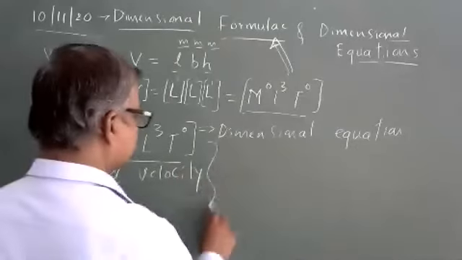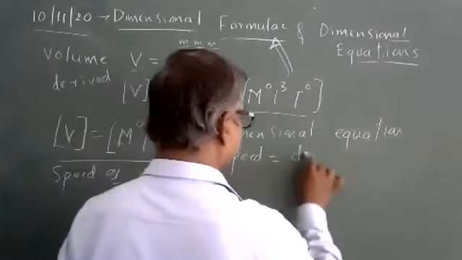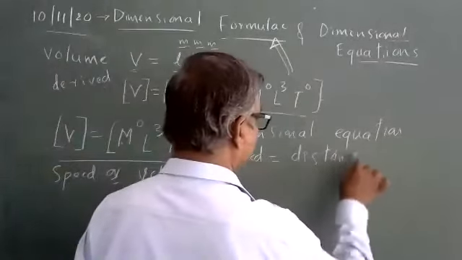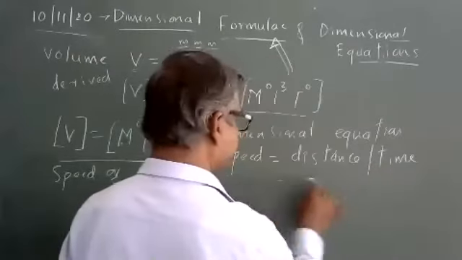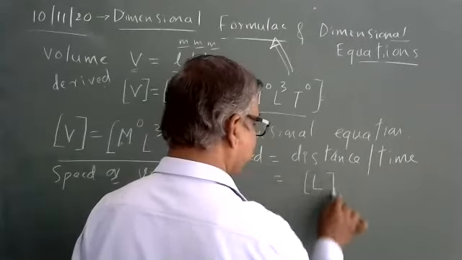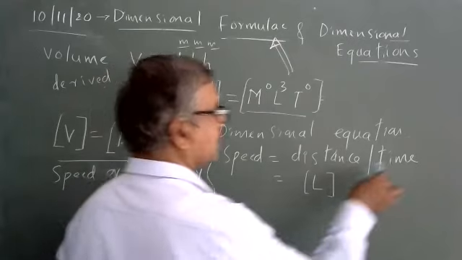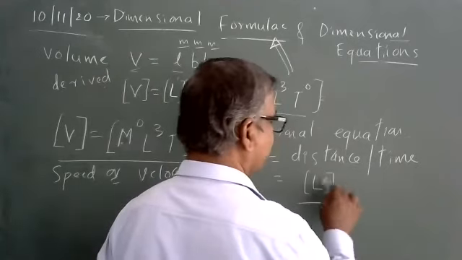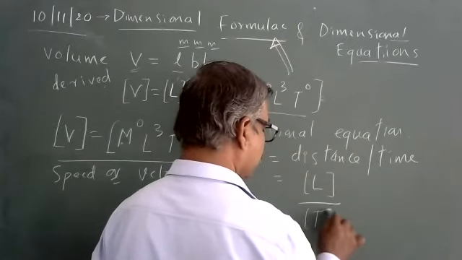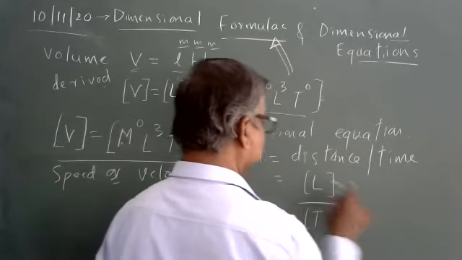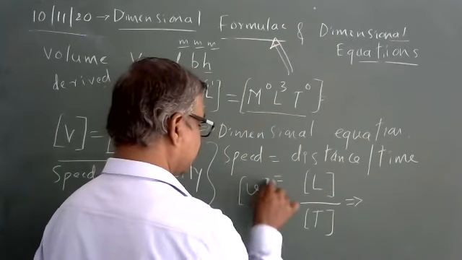Let me take speed first. Speed is defined as distance upon time. Distance divided by time. Distance is measured in length. Dimensional formula for distance is length. Dimensional formula for time is T, in the denominator. So speed you can write as v in square brackets.